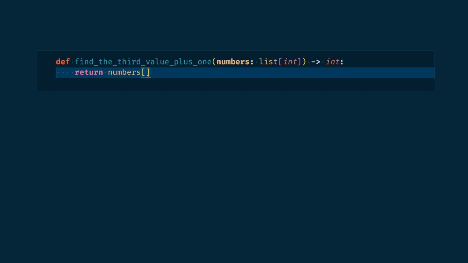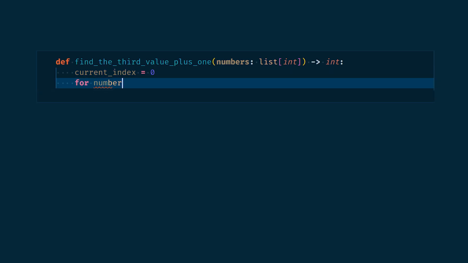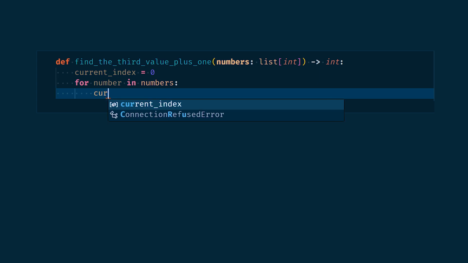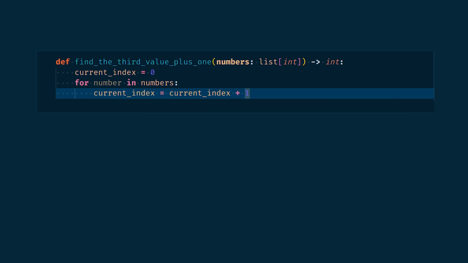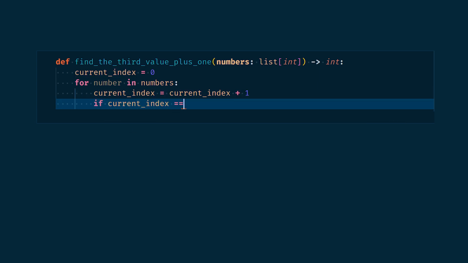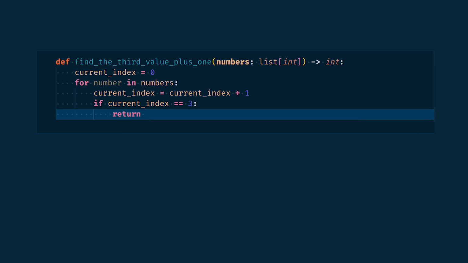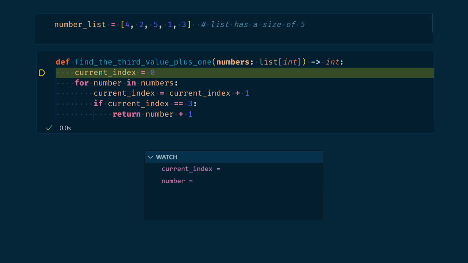The function would have been an easy one-liner, not really interesting for what we want to see. Let's do it differently. To solve it, we iterate through our list and keep in a dedicated variable, current index, the index of the number we are on. If our index is 3, we add 1 to the current number and return the result. Let's count the number of operations we performed.